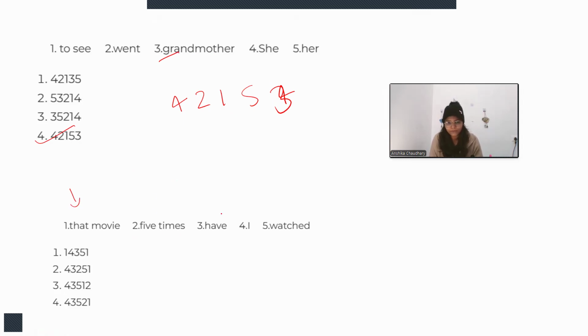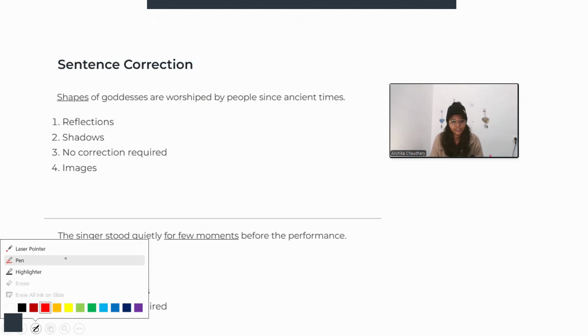That movie 5 times have I watched. So simple. First of all, the subject: I have watched, right? I have watched this movie or that movie 5 times, right? So this will be the correct one, 4, 3, 5, 1, 2. All right, let's move on to the next question.